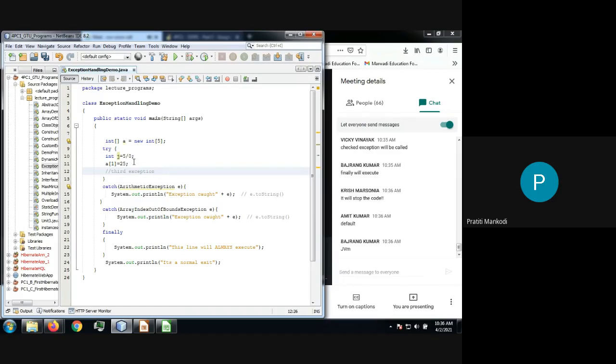That's what the beauty of Java is, guys, that even if you are not handling, Java will be there always for you to handle the exception situations. Yes, exactly. So JVM is going to handle the third exception. But the thing is it will terminate the program after printing that exception. It will be handled by JVM's default exception handler, and it is going to terminate the program.